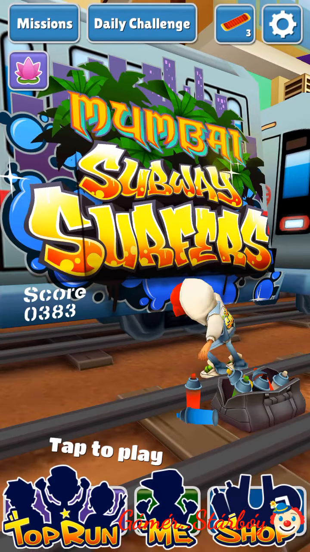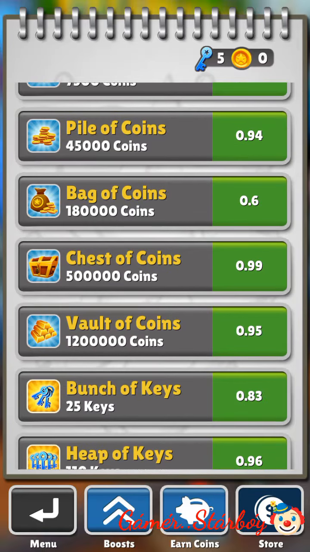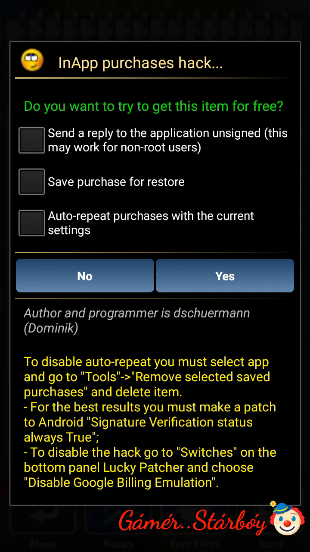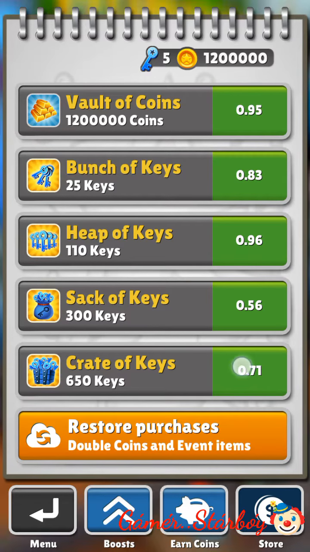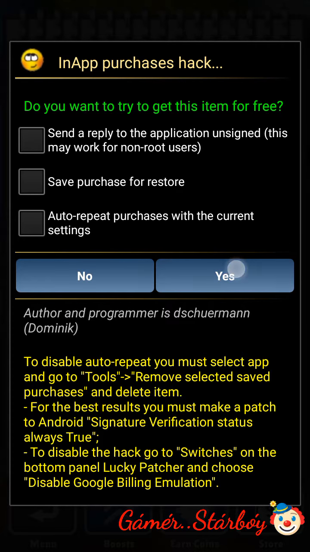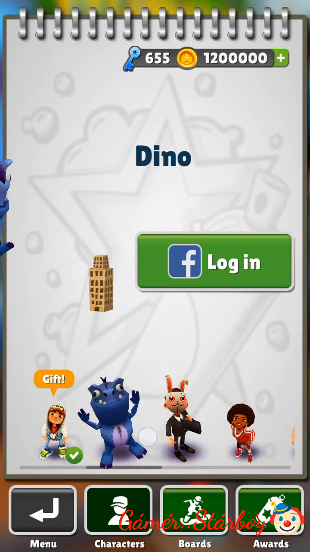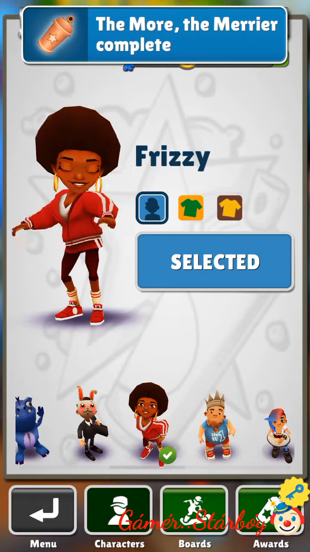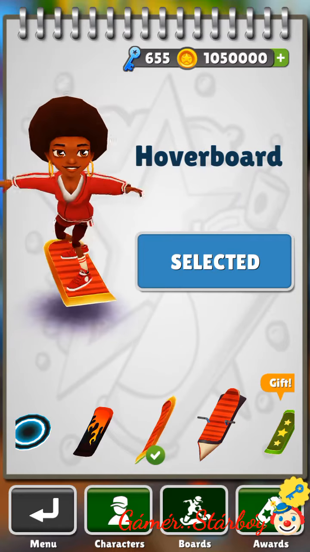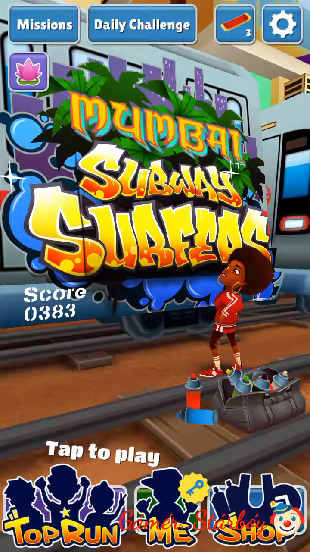Then we'll check our shop, store, and now if you purchase anything it will be purchased for free. We have to click on yes. See, it works really good. And now you can purchase your favorite character, which one you love, favorite board, anyone. So it works good.